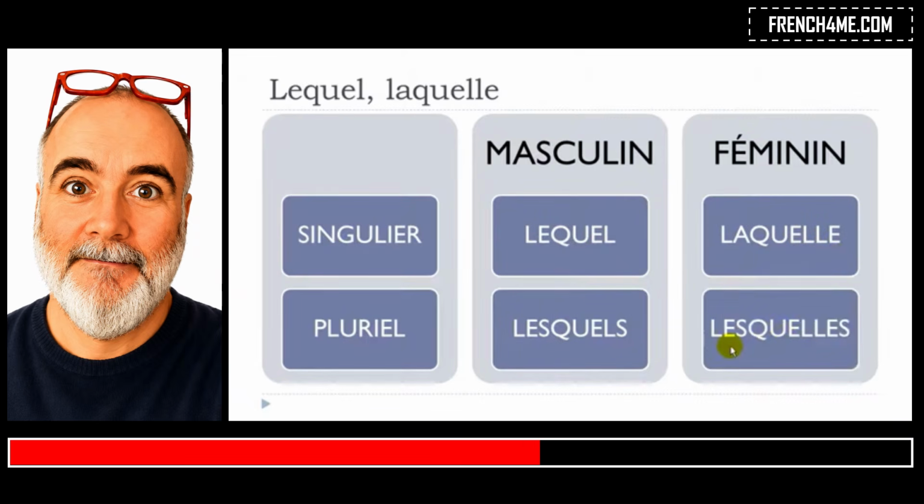And then let's see for the plural form. So it will be quite logical in a way because we will have this plural form. So les, okay, as we had here, les, and then quel, you just add this final S at the end, okay. And the good news is that phonetically it's lesquels here for the masculine form and then lesquels for the feminine form. All right, so phonetically it's exactly the same when we talk about the plural form, but then if you want to write it correctly, remember that for the masculine it will be ls at the end here, and then ll-es at the end for the feminine.